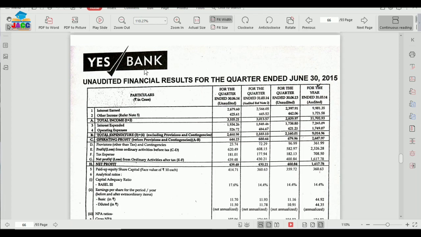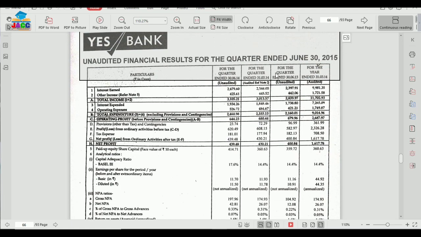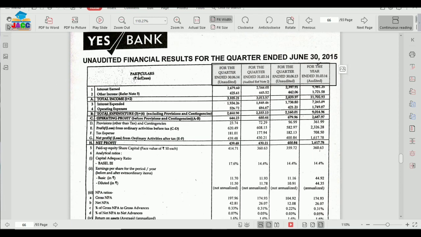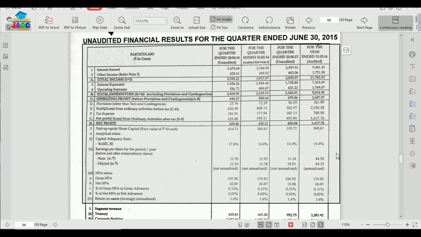So Yes Bank is having this financial result for the quarter ended 30th June 2015, and it's also having the year-ended result of 31st March 2014 audited, and rest all quarter results are also there. So after the statement of P&L, we have segment